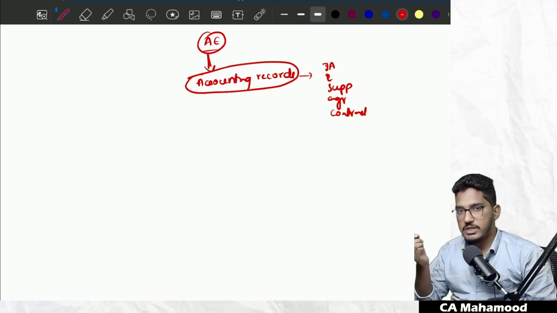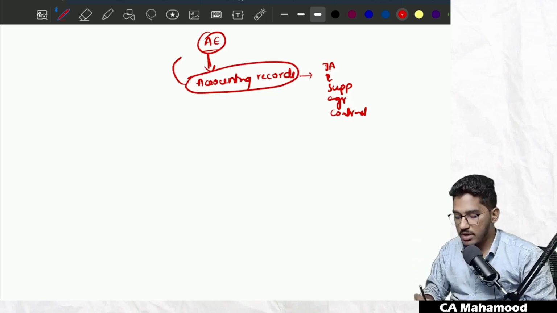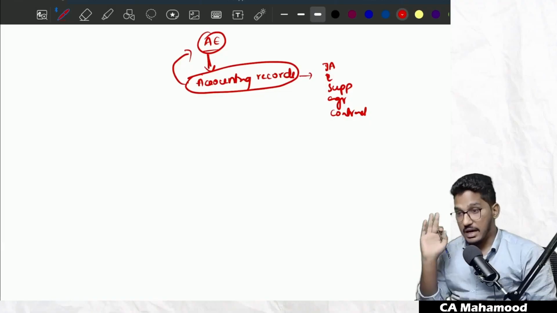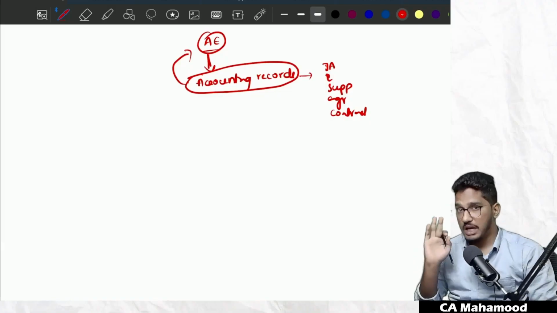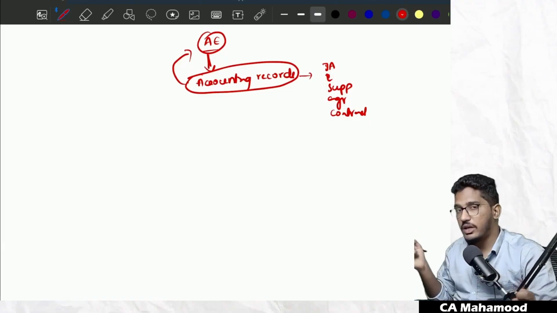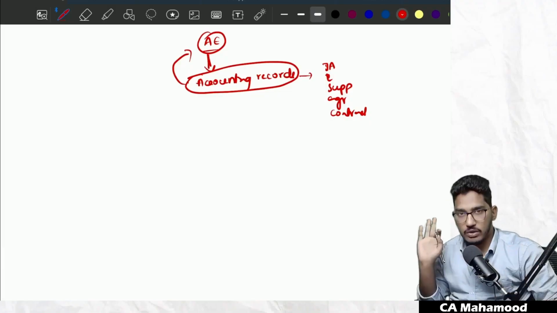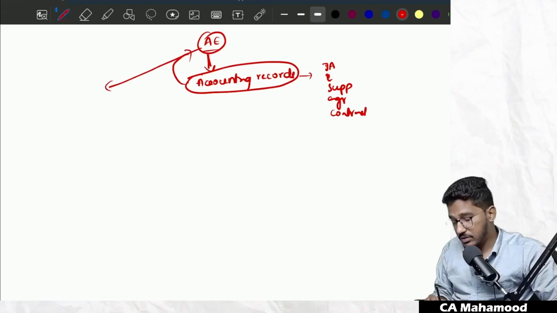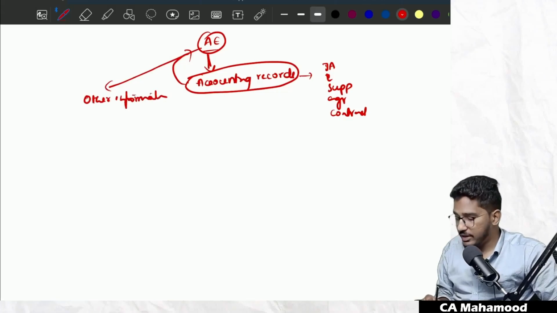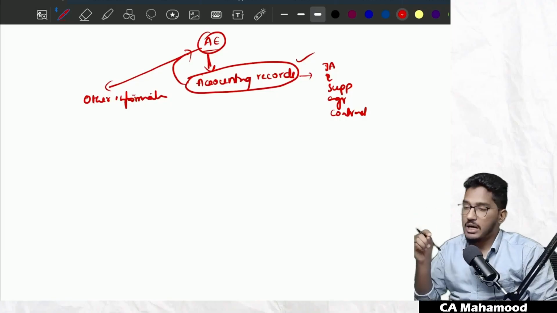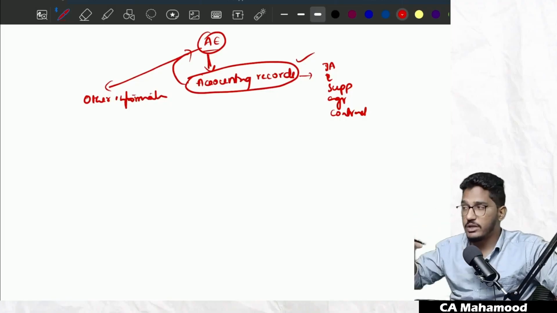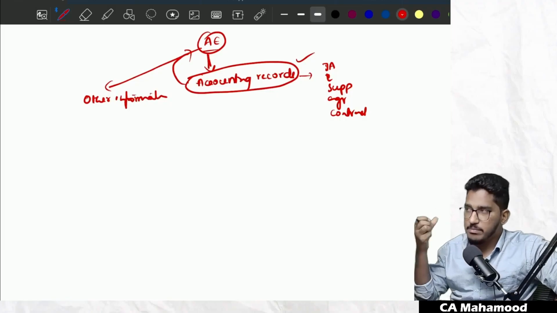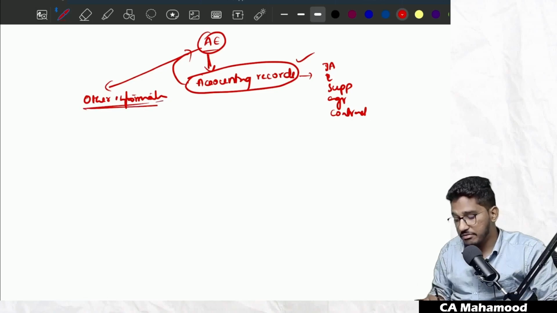But my question is, do you think accounting records are the only source from which the auditor is going to get audit evidence? The answer is no. It is agreed that the majority of the information comes from the accounting records, but it is wrong to say the auditor will get evidence only from accounting records. The auditor gets evidence from one more source, which we call other information. There is some portion of evidence which comes from other information also.